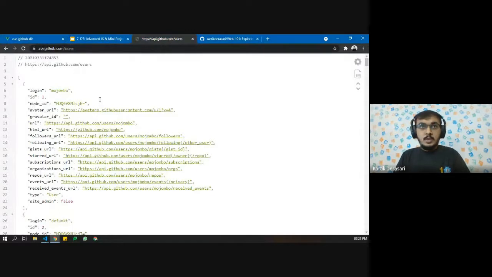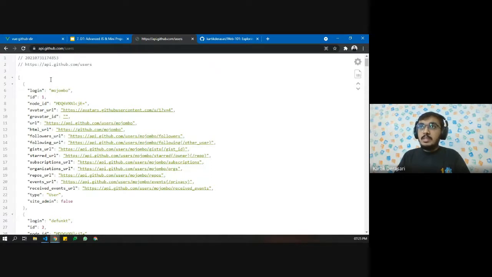Okay, so I hope my second screen is visible to you. Now whenever you enter api.github.com/users, it is going to give us the data of the first 100 users of GitHub. So here you can see that this is basically an array of objects.